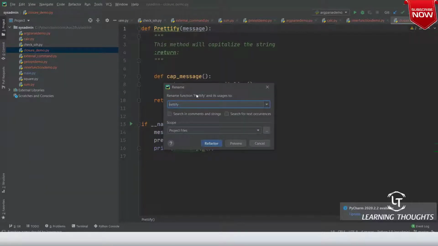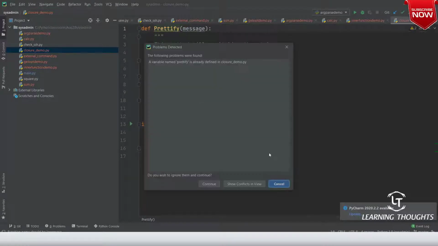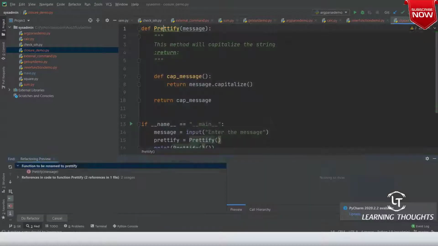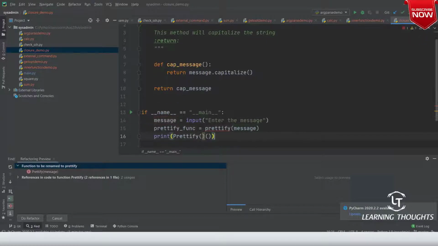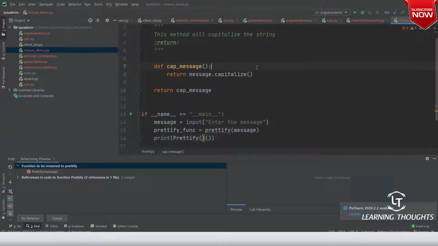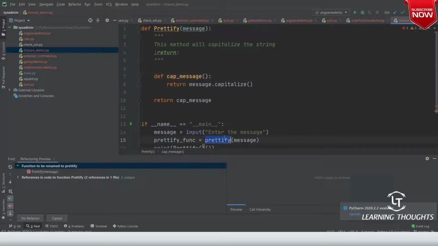Rename the element to prettify_function, because we are going against the convention.